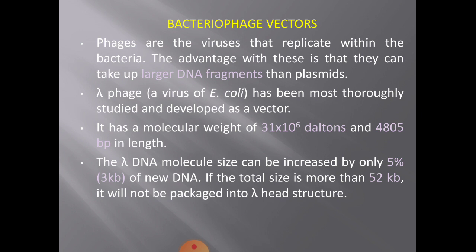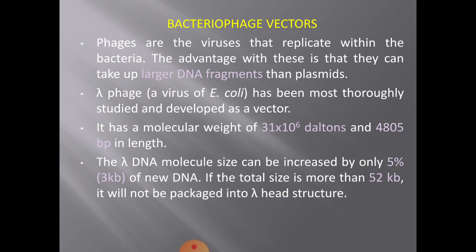Open your microbiology textbooks. Make a note on biology of lambda phage. Here I am just going to brief you. Lambda phage is a virus of E. coli, that is Escherichia coli, and it has been most thoroughly studied. Since we know the biology very well, people have attempted to develop that into a vector.